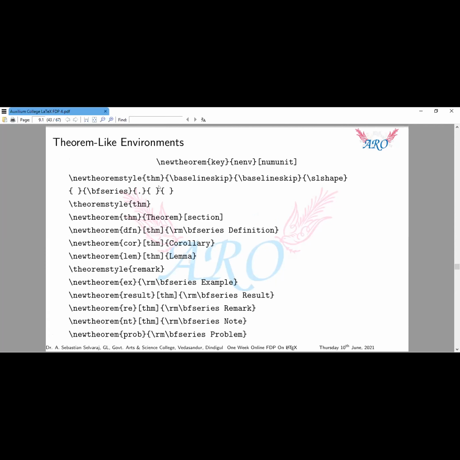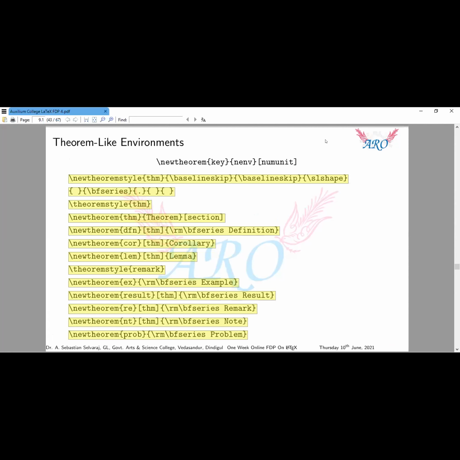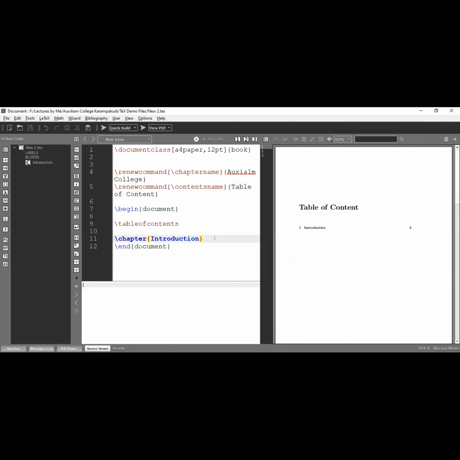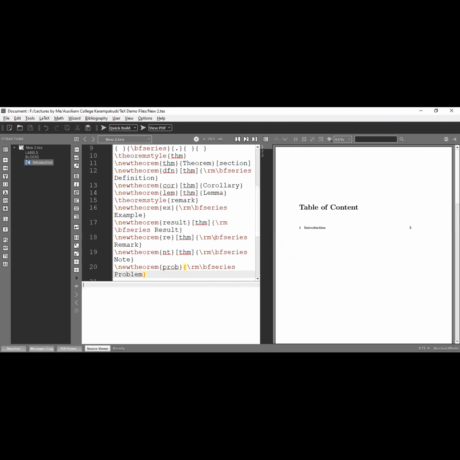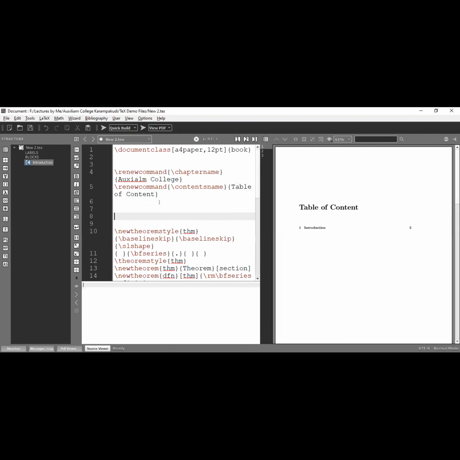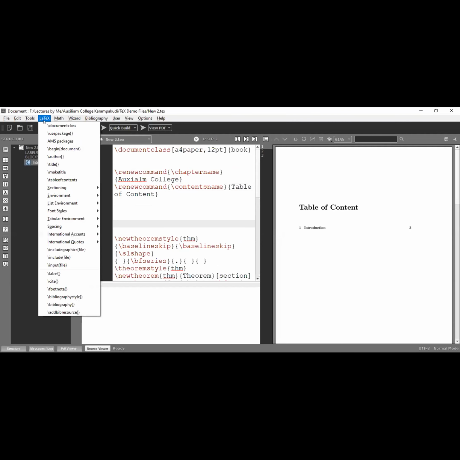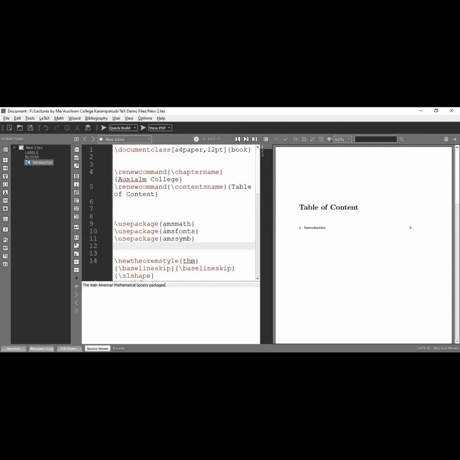So now I am going to show the demo. I copied this file from here and I am going to paste it in our editor. I paste it here itself in the preamble. I have to use the AMS packages, otherwise it won't run. Now I am going to insert the AMS packages: amsmath, amsfonts, amssymb, and also amsthm.